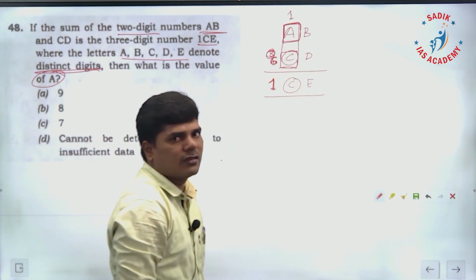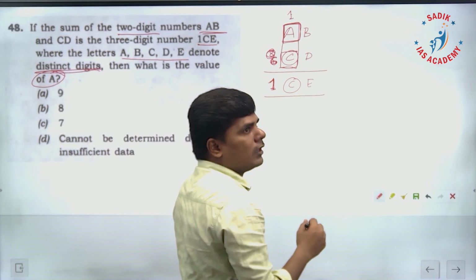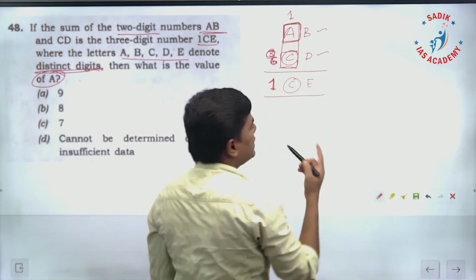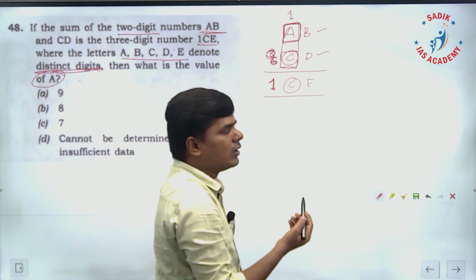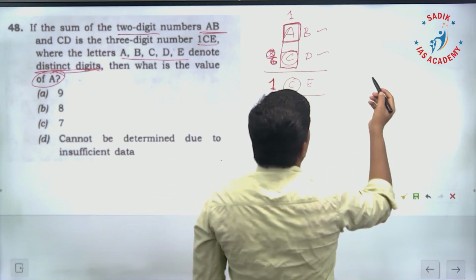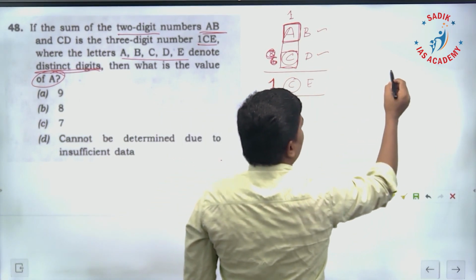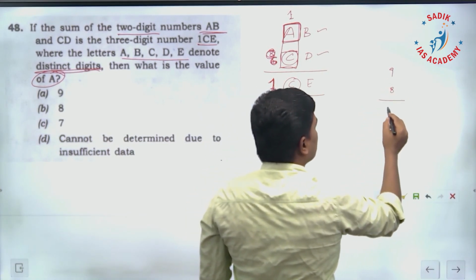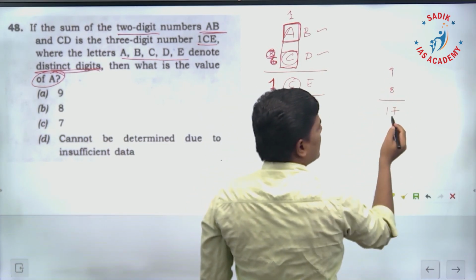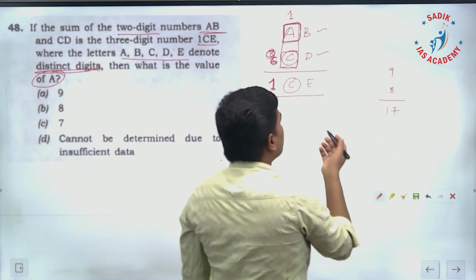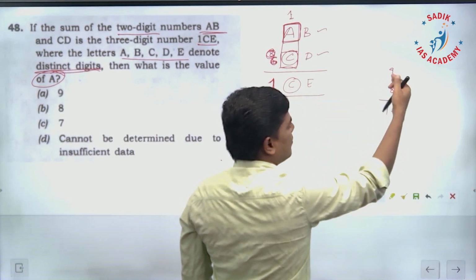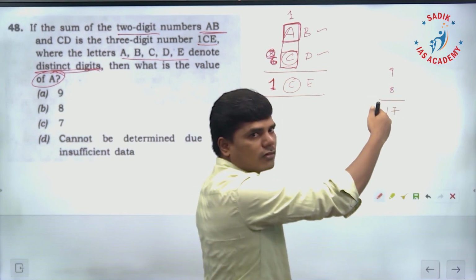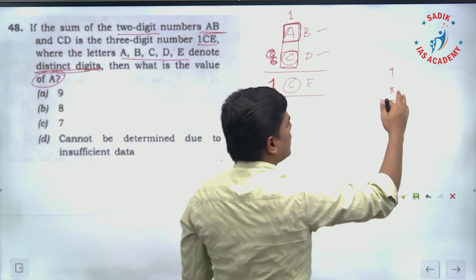Why do I say there is a carry forward? Because B and D are different, distinct digits. The maximum possibility B and D can have is 9 and 8, or 8 and 9, in any order. If you add the maximum value, it will be 17. Any distinct numbers it can have, such as 0 and 9.